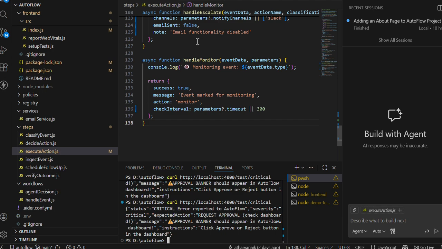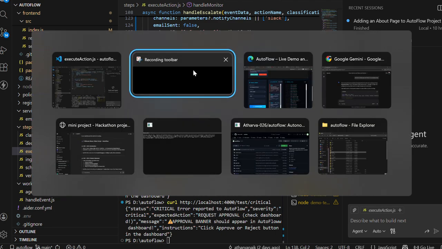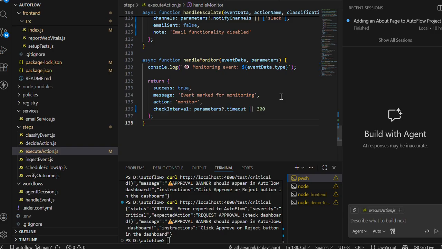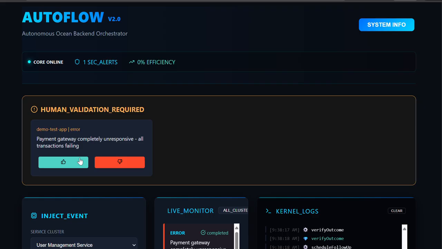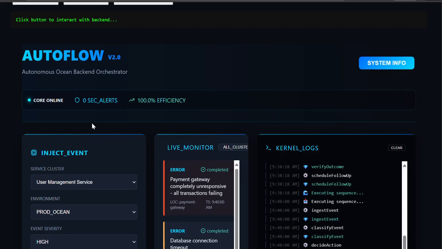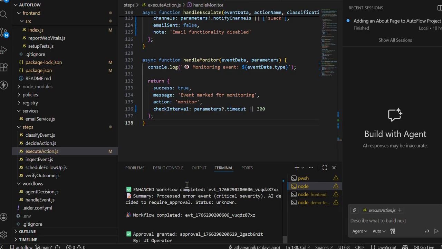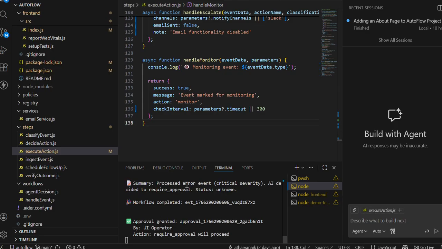So now I have injected one critical issue. We can see it asks for human approval here. The banner appears and asks for human approval, and then it follows the loop for critical actions. And here in the terminal it also shows the approval generated by the UI operator.